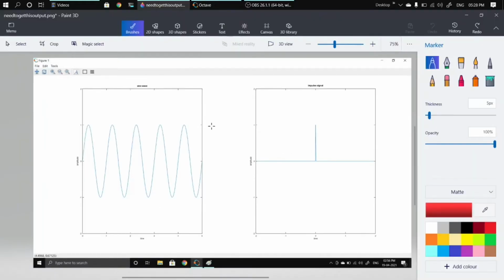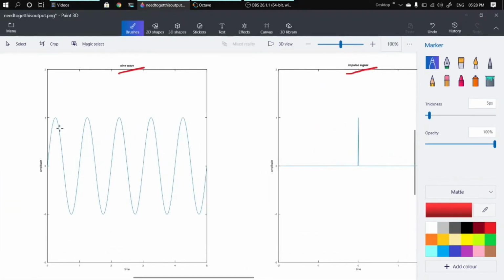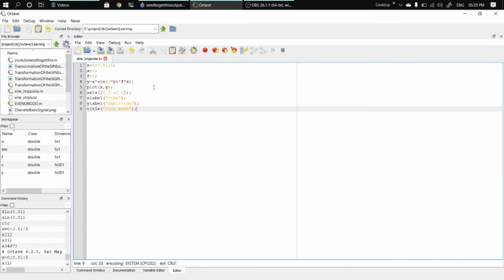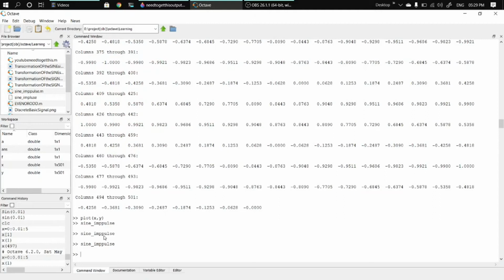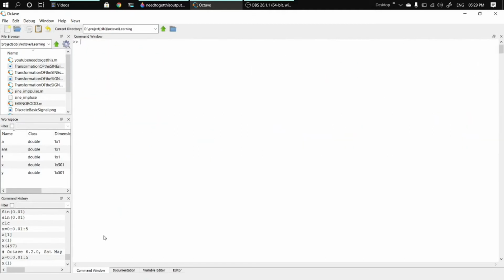Now let us try to create code to generate this sine wave and impulse signal. Here, the amplitude of the sine wave is 1, and the frequency of the sine wave is also 1. So we need to generate the sine wave with amplitude 1 and frequency 1. For that, go to Octave. Let me clear the screen of Octave.